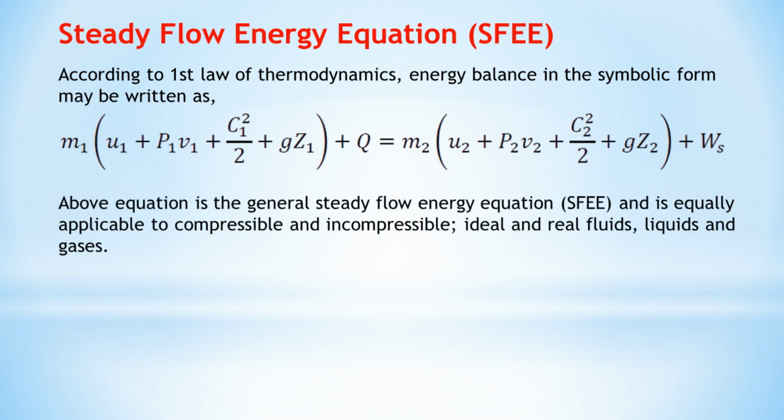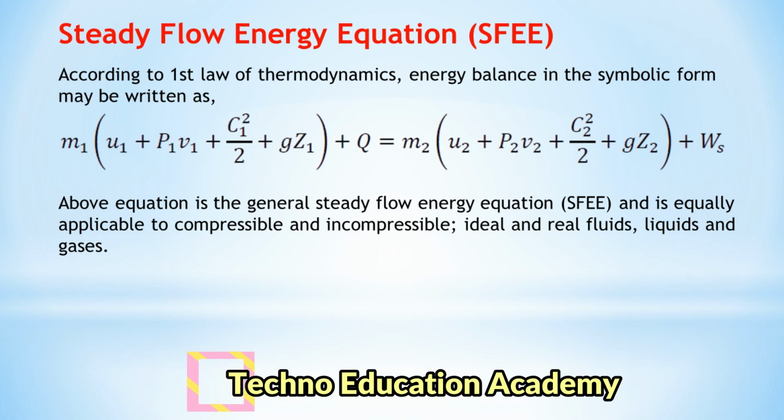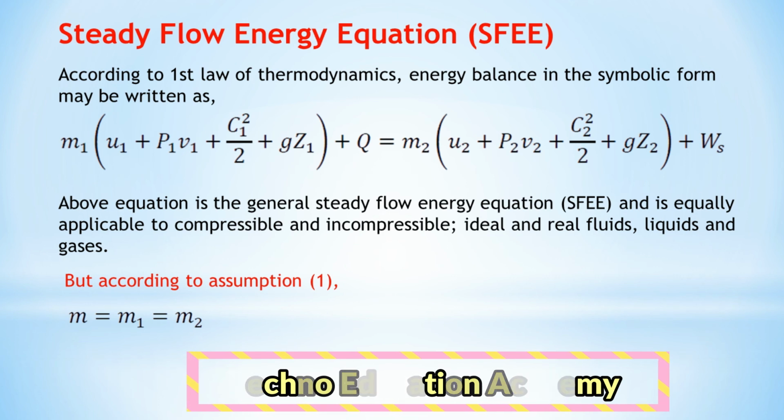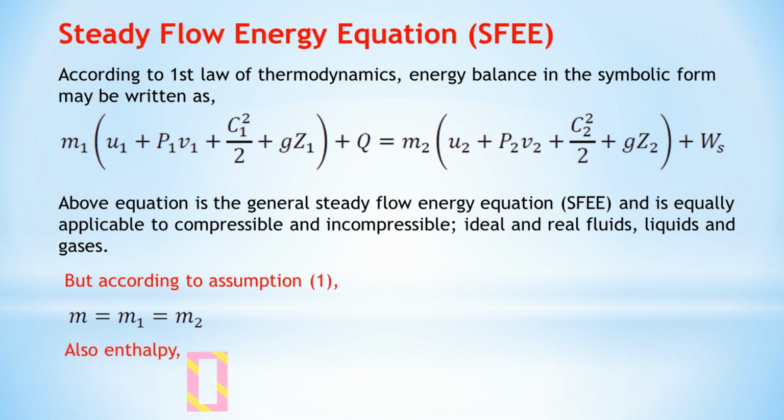The above equation is the general steady flow energy equation, and it is equally applicable to compressible and incompressible fluids, as well as ideal and real fluids, liquids and gases. According to our first assumption, mass remains constant, so m1 equal to m2 equal to m. We know that enthalpy is the sum of internal energy plus the product of pressure and volume, so H equals U plus PV. We put the value of m equal to m1 equal to m2 and H equal to U plus PV in this equation.